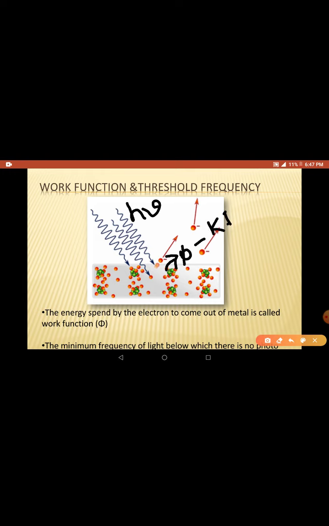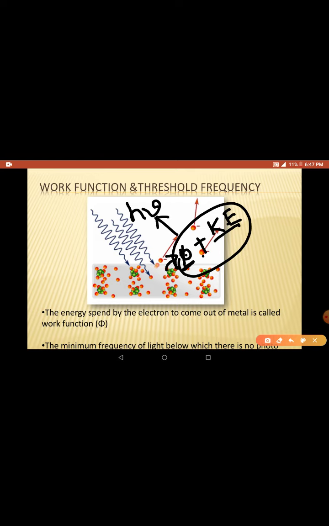Kinetic energy of the electron, it wants to run away from the metal, right? So here, let us account for the energies. It spent phi energy in coming out of the metal, and it used some kinetic energy to run away from the metal. Where did these energies come from? These energies came from the photon, right?